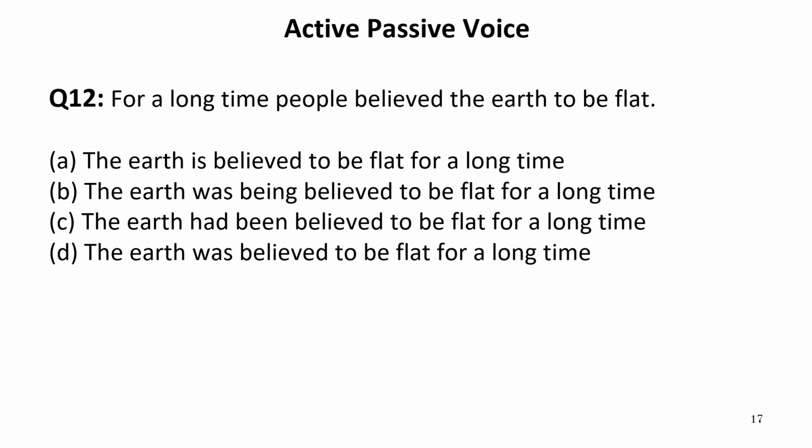For a long time, people believed the earth to be flat. Now people believed refers to the sentence being in past indefinite tense, and the sentence is an active voice sentence. So the passive of this will be, now let us see the options. This earth is believed to be flat for a long time. It is written is, which cannot be the answer because the sentence is already in past indefinite tense. So we need a past verb. Was being. Now it is written being, but being only comes when the sentence is continuous. So this again cannot be the answer.